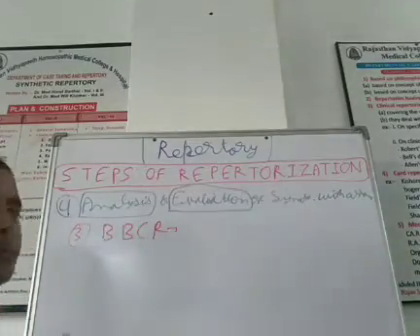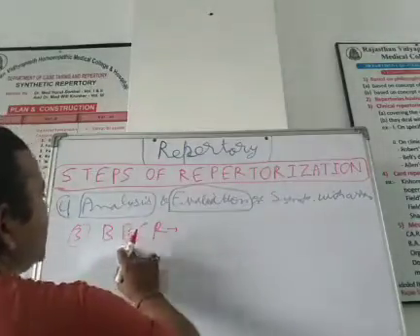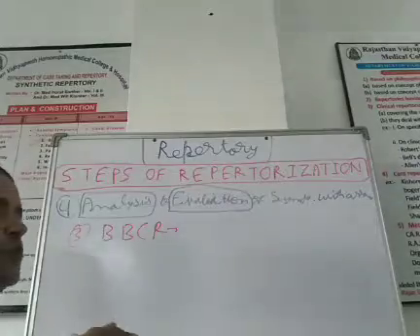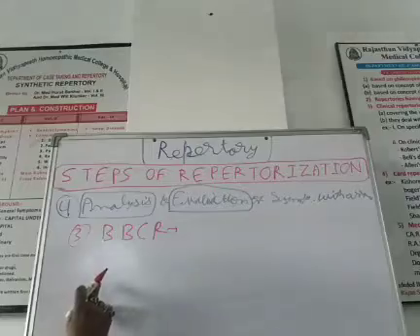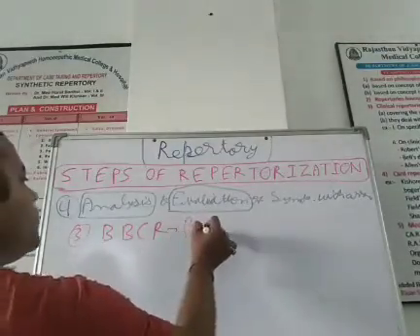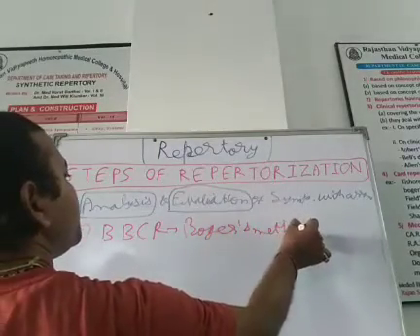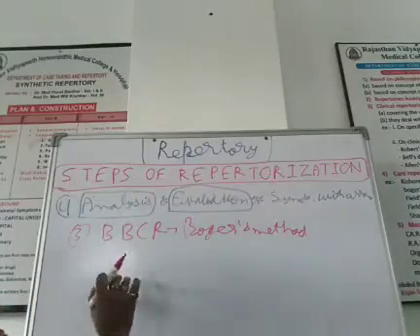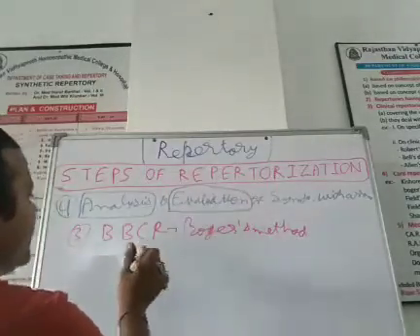Now if we are using BBCR, it means the Boger Boenninghausen Characteristics and Repertory. If you are using BBCR, what will the method be? It will be Boger's method. So you will use the Boger method. How will you arrange the symptoms in this Boger method?